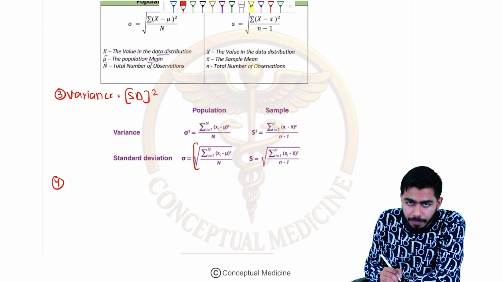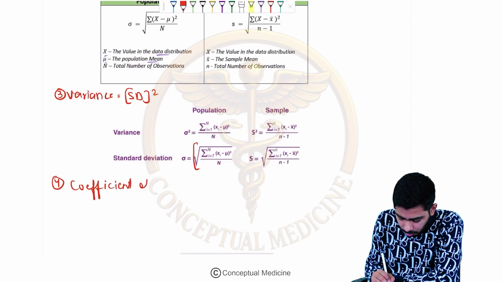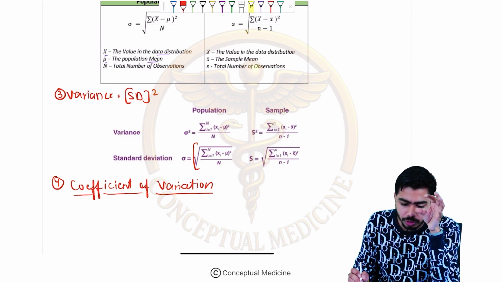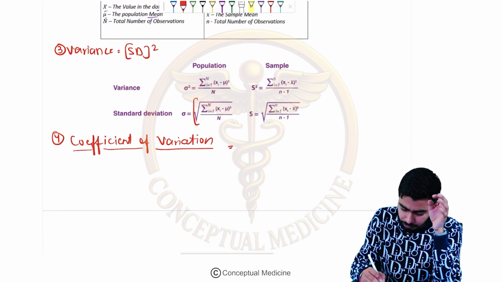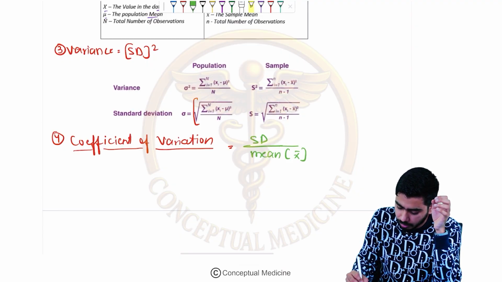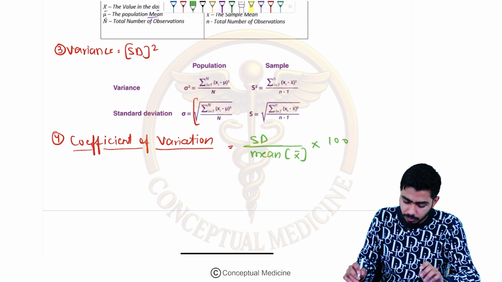The fourth one which you should know about is the coefficient of variation. Let's talk about the coefficient of variation. Here, we are talking about the standard deviation divided by the mean value, that is x bar, multiplied by 100. So this simple formula you need to remember for the coefficient of variation.